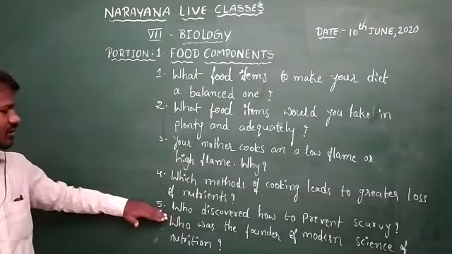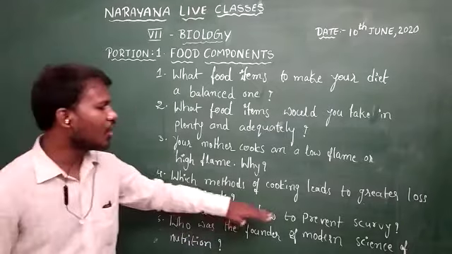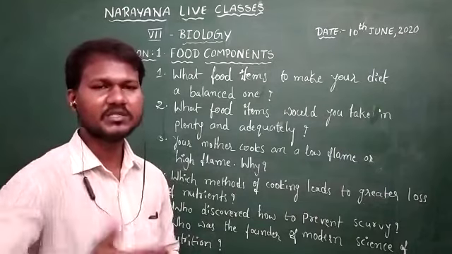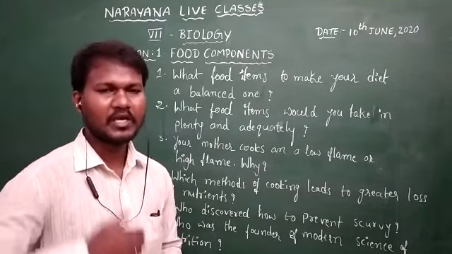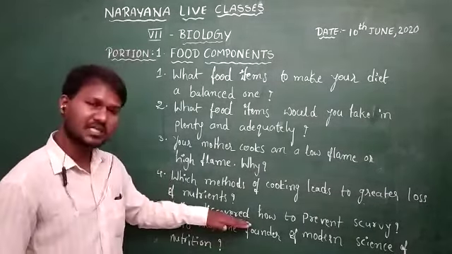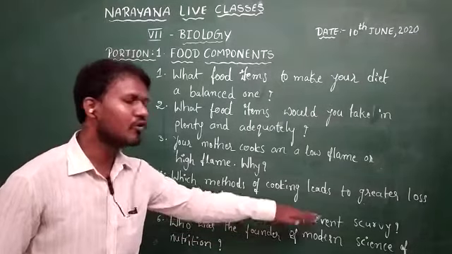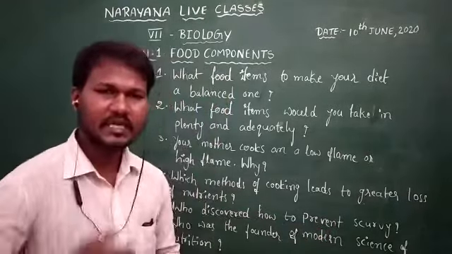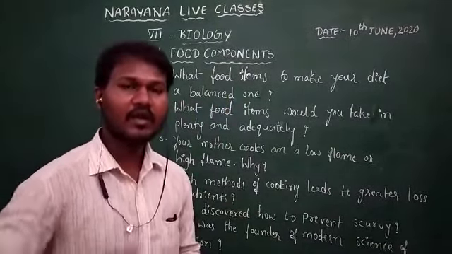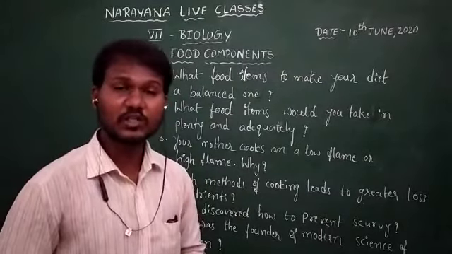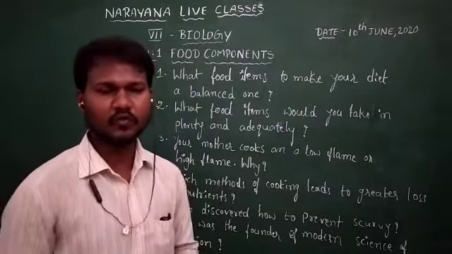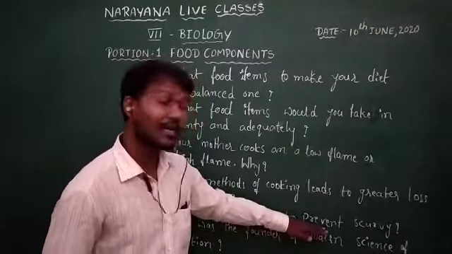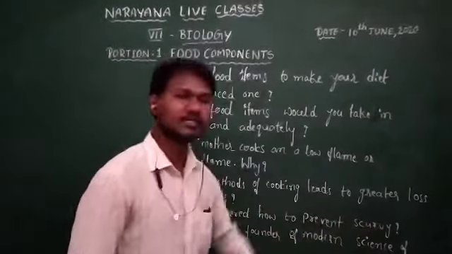And coming to the next question, who discovered how to prevent scurvy? Scurvy is a disease, and for the first time in the year 1752, James Lind discovered it and explained how this disease can be prevented. This disease can be prevented by taking food items which are rich in vitamin C. For example, fruits like lemon and orange. These food items have to be taken in large quantity for preventing the disease scurvy.